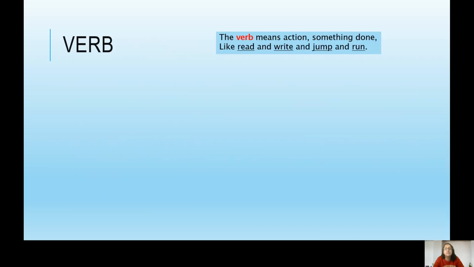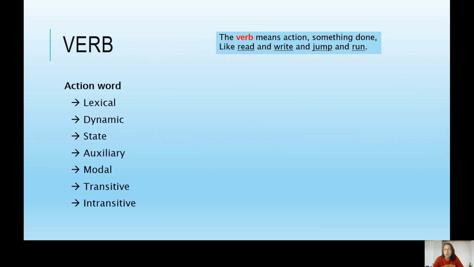Moving on to the verb. A verb is basically an action word, a doing word. There are different types of verbs. A lexical verb is the main verb in the sentence. Run, do, learn, teach, see, feel, have, be are some examples. Dynamic verbs are action verbs. Run, do, make, feel, have are just some examples.